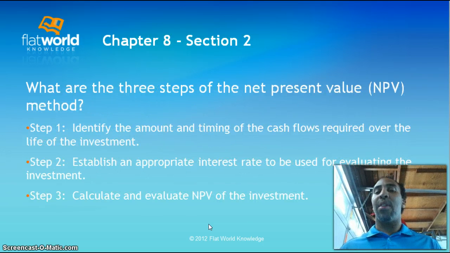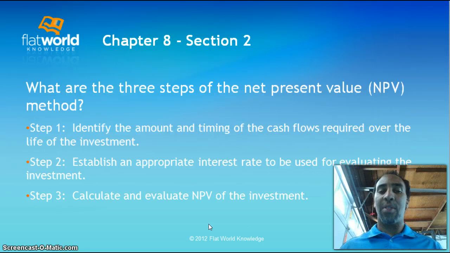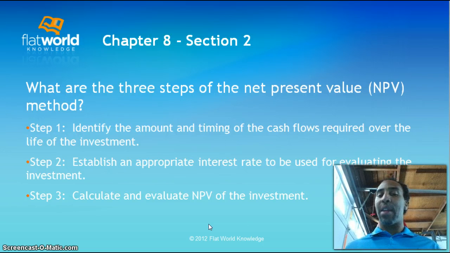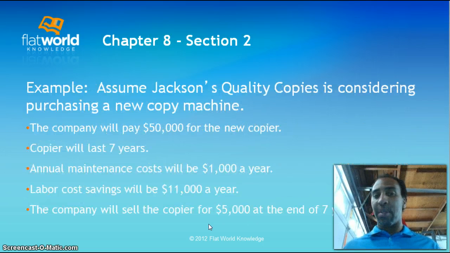So what are the three steps of the net present value method? Step one, identify the amount and timing of each cash flow required over the life of the investment. So we need the amount, and we need the timing of it. Step two, establish an appropriate interest rate to be used for evaluating the investment. Let's say I need 5 or 10% back. And step three, calculate and evaluate the net present value of the investment.